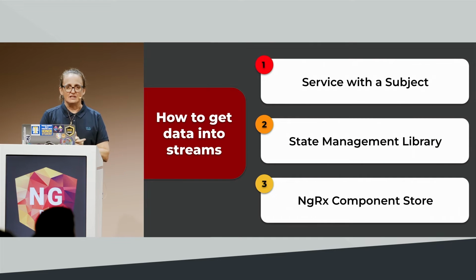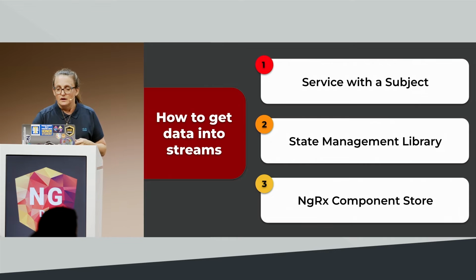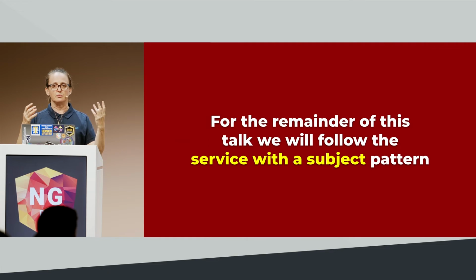So how do we get our data into streams? There are a couple of different ways. We can use a service with a subject. We can use a state management library like NgRx, or Akita, something that provides the state for you. You can use something more local like NgRx component store. But for the remainder of this talk, we're going to follow service with a subject, because everything you need to do that is already built into the Angular library. You don't need to get permission to pull in a new library. You can just use what's already there.